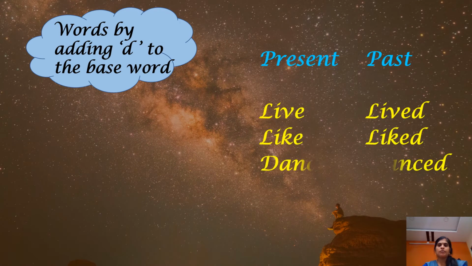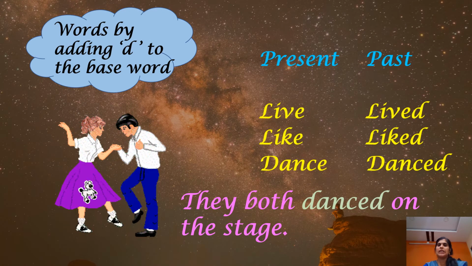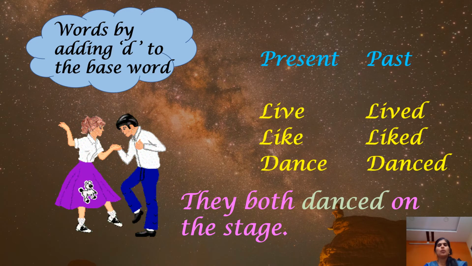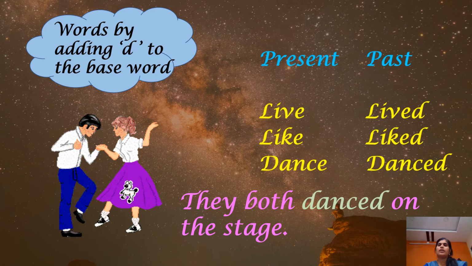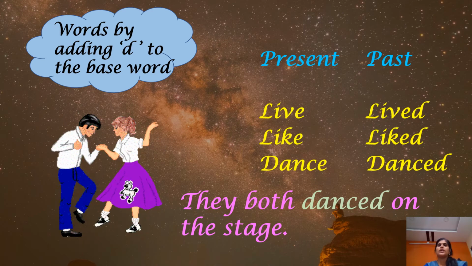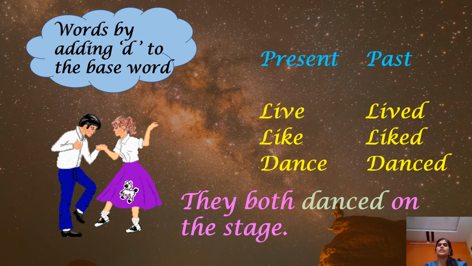Here are the examples of regular past tense verbs by adding the letter D to the base word. For example, live, lived, like, liked, dance, danced. And the sentence goes like this. They both danced on the stage.